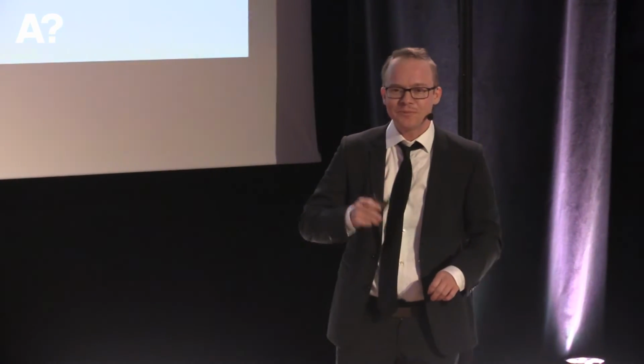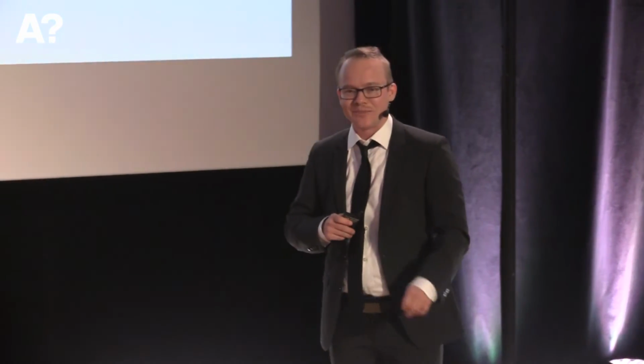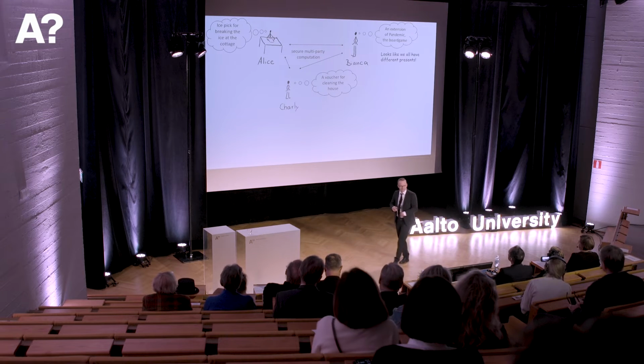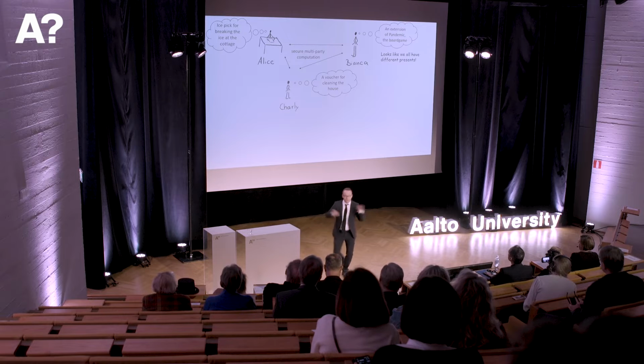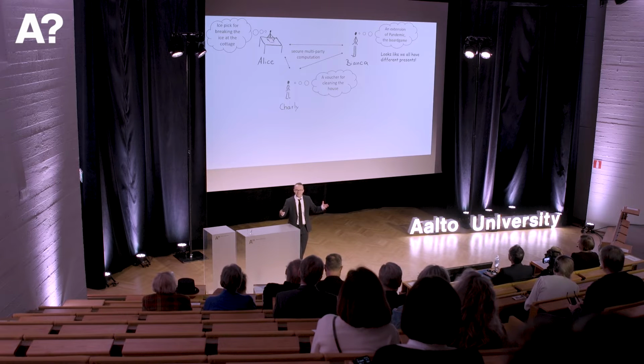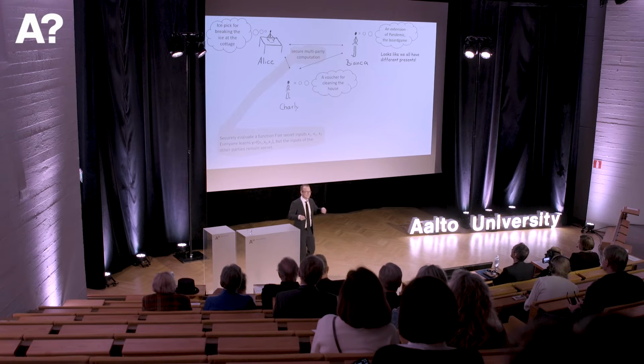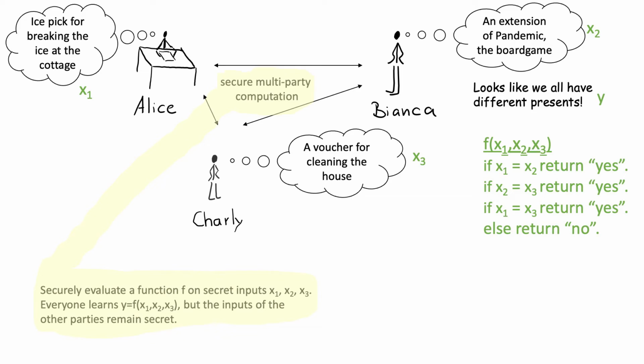Okay, so now with secure multi-party computation, they can perform a computation such that they learn it looks like we all have different presents. Now, what is secure multi-party computation? It allows us to securely evaluate a function on secret inputs x1, x2, and x3. And then we get the output y, which is the output of this beautiful function. It returns yes if two things are equal and else no.